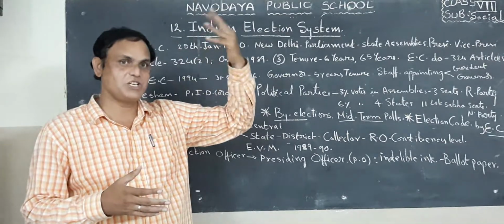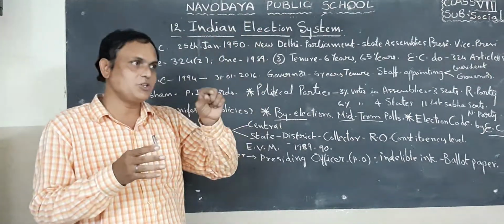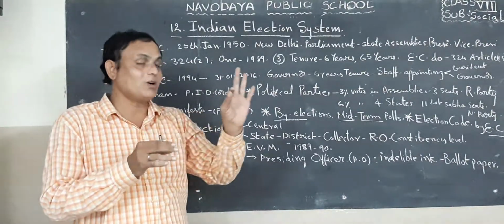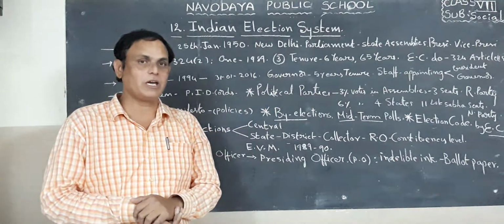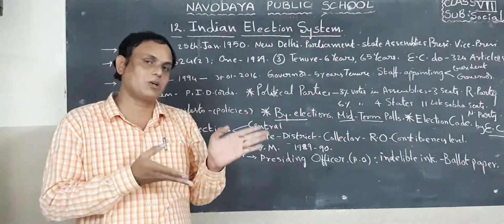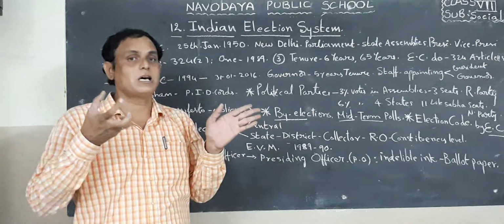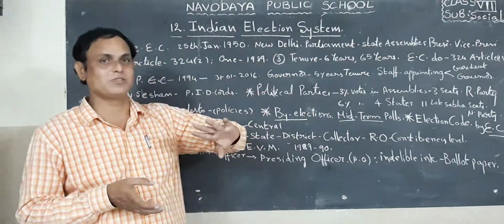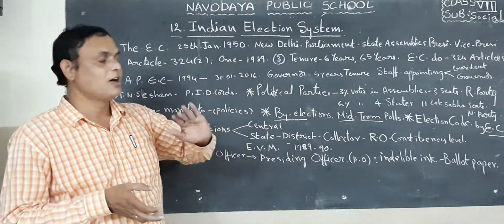Those who crossed 18 years, the Indian government issued the right to vote. They will also issue a voter identity card. Those who have this voter identity card are eligible to cast their votes for the concerned party members or representatives of the people.